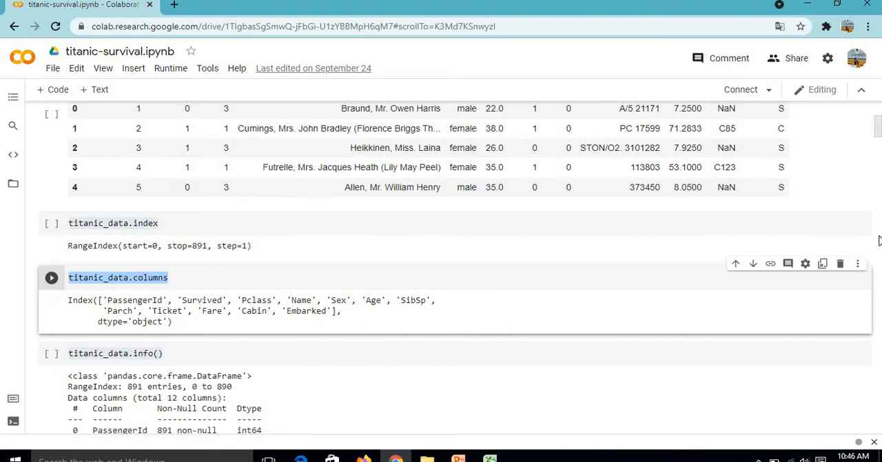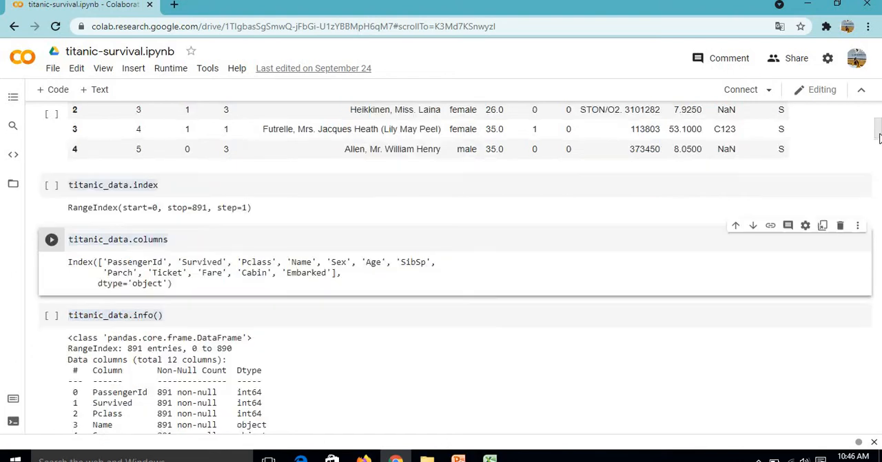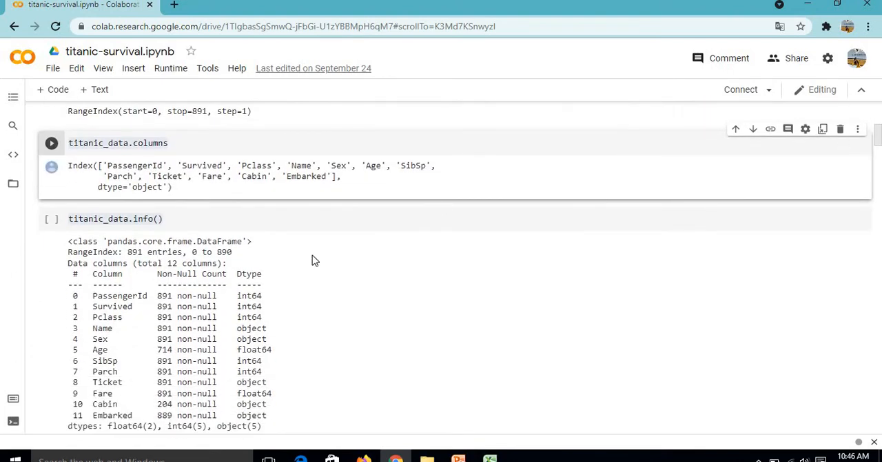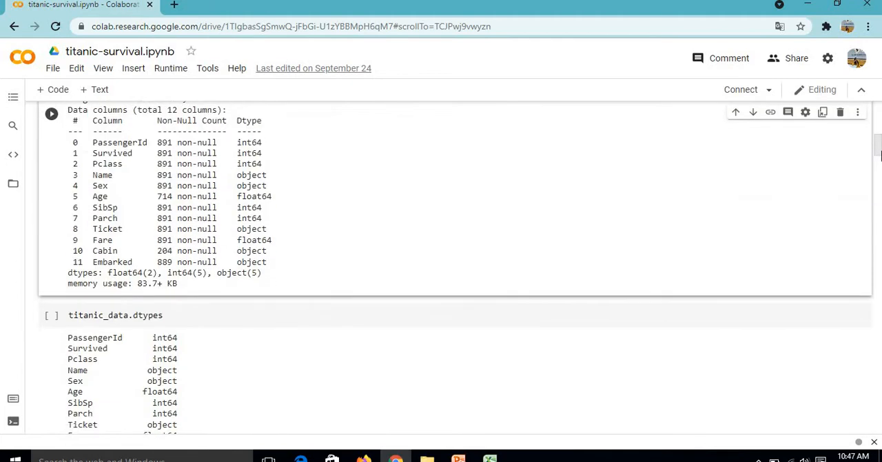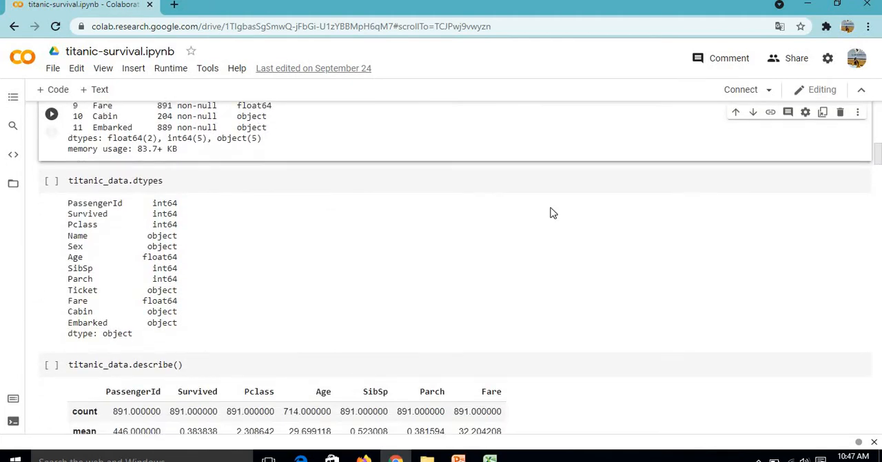Now for knowing some more information about our data frame we will write titanic_data.info. Here info is a method, so we will put parentheses here, and we get the information about the columns, non-null count, and data type. If you want to know only the data type of a column we will write only titanic_data.dtypes here. Here we will get the data types of our columns.